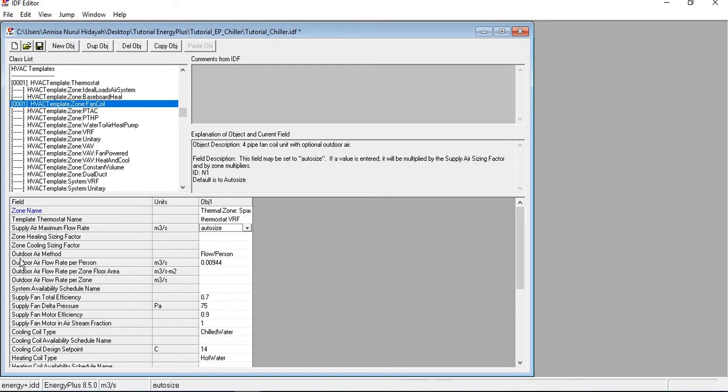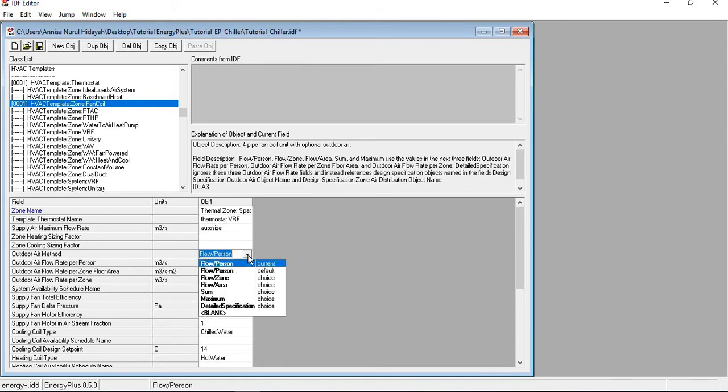Okay, and for the outdoor air method here, we use flow per person. There are other choices that you have here, for example flow per zone or flow per area. You can check what is the difference between all of these choices.